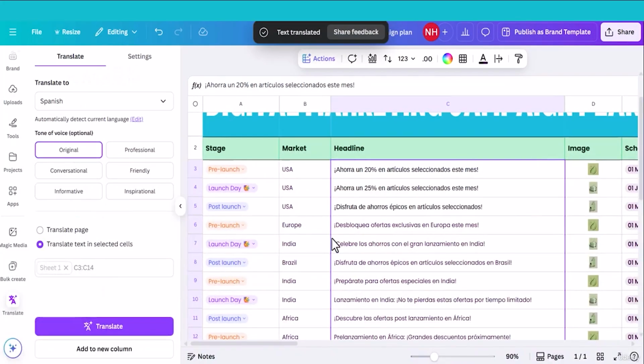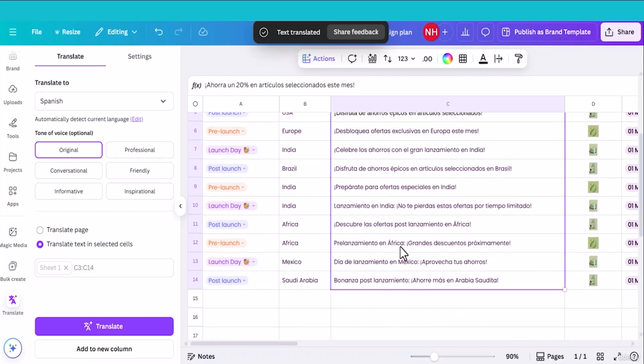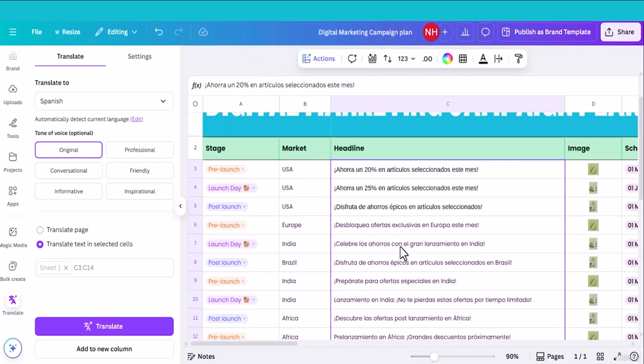Canva Magic Translate will do the hard work for you. As you can see, it is translated inside the Canva sheet. If you like this feature, give it a try.